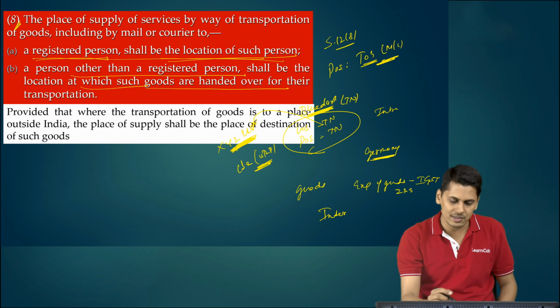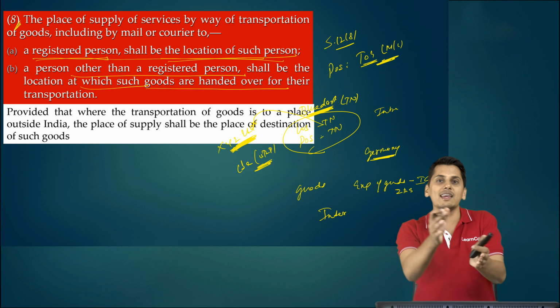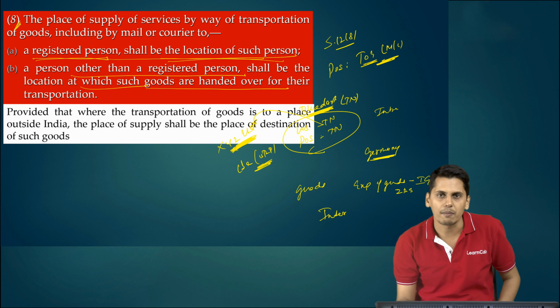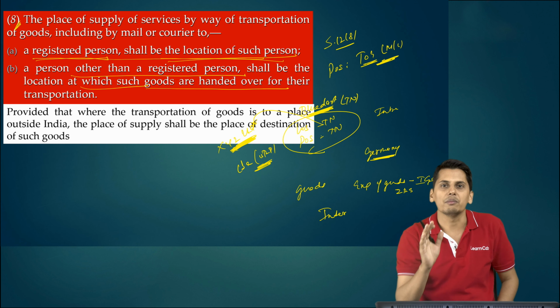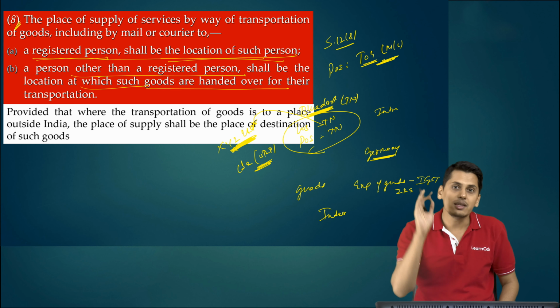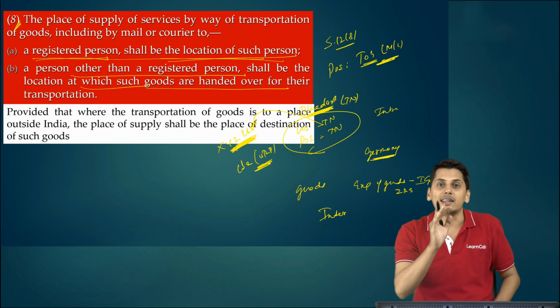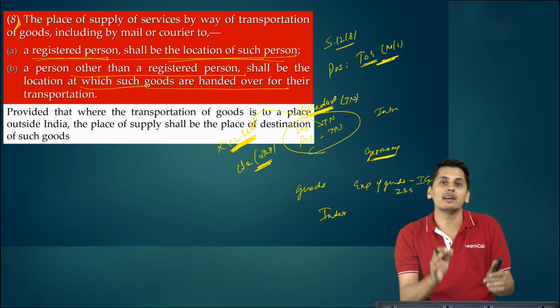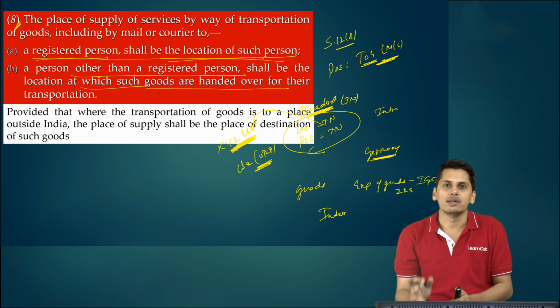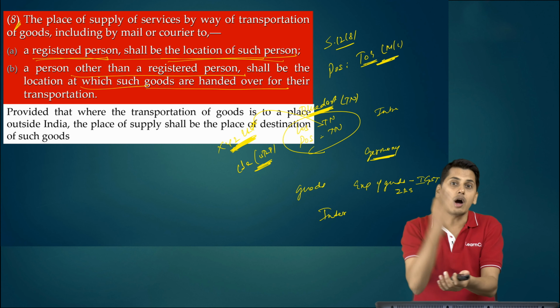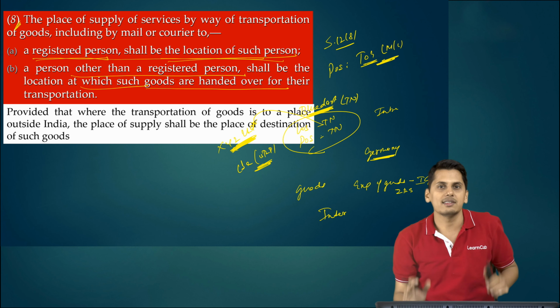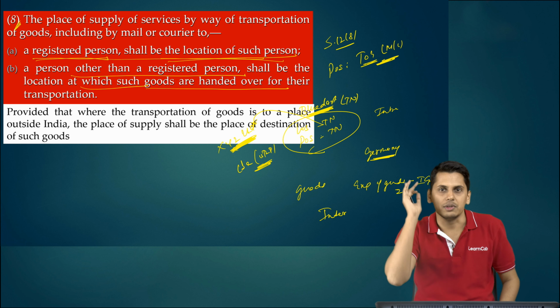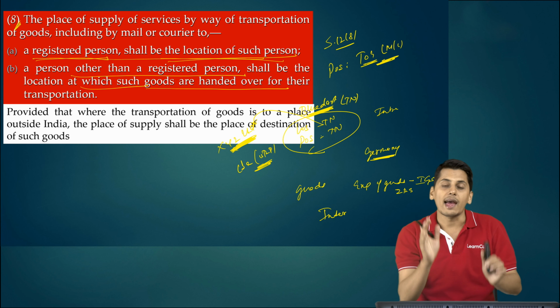Now friends, here the service recipient is XYZ Limited, who is asking Blue Dart to take these goods outside India. So the service recipient is from India. Since the recipient of service is from India, it does not qualify to be an export of service. Resultantly, it doesn't result into a zero rated supply. It stops at being an interstate supply. IGST needs to be charged by Blue Dart, and that's it.